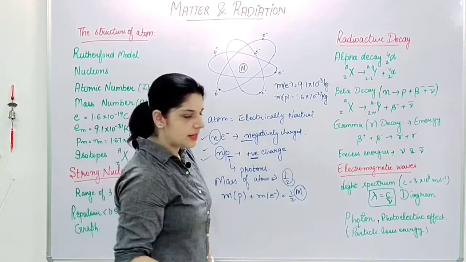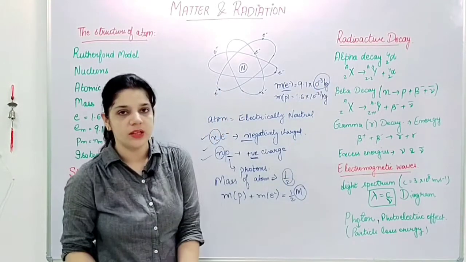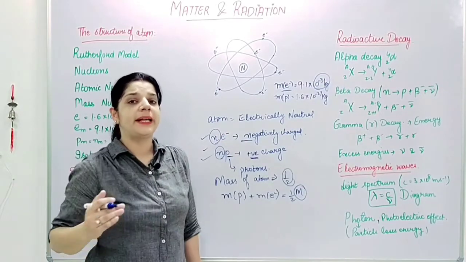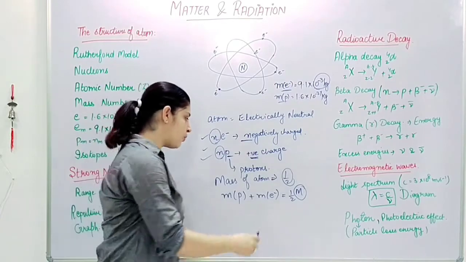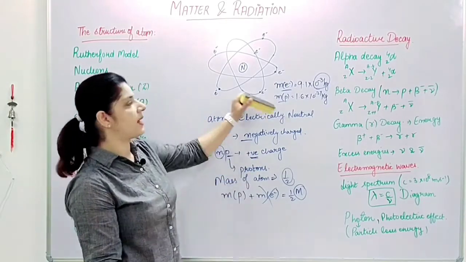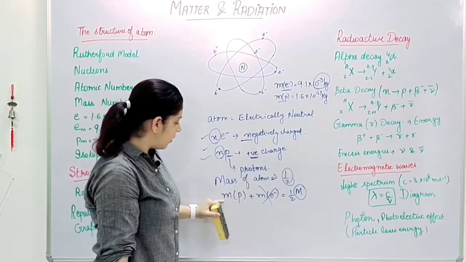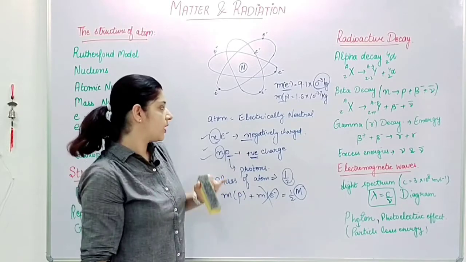You can very well see that the mass of the electron is 10^-31, that is 1/10,000th of the mass of a proton. So there was no point in adding the mass of electrons to calculate the entire mass of the atom. Also, it led to the finding that the mass of protons is only half.